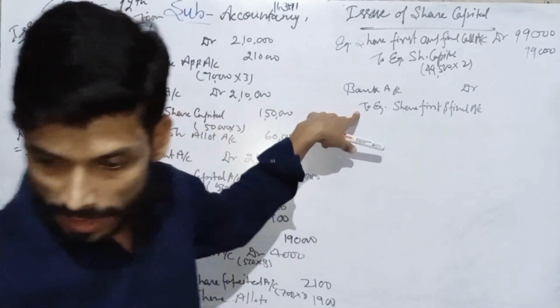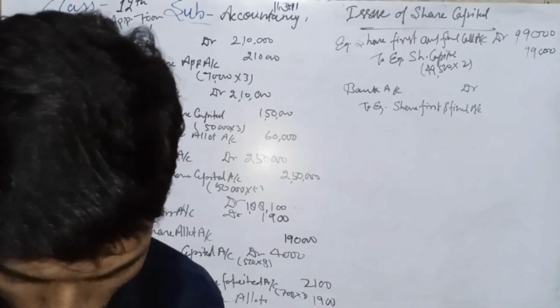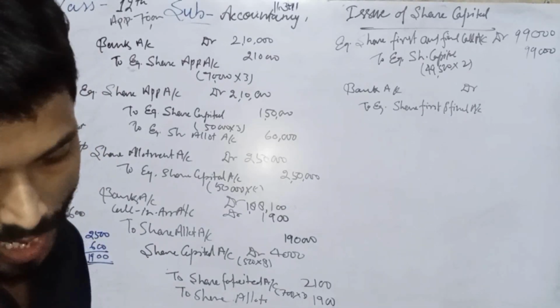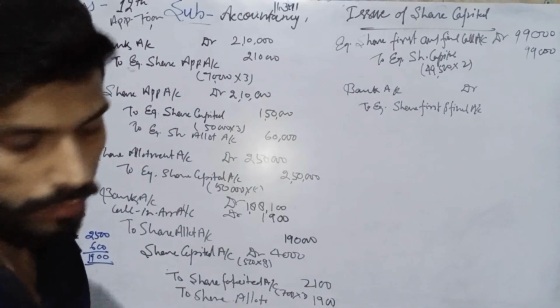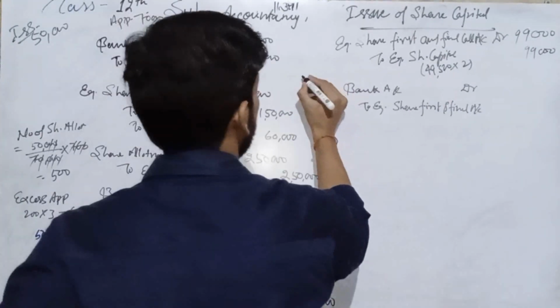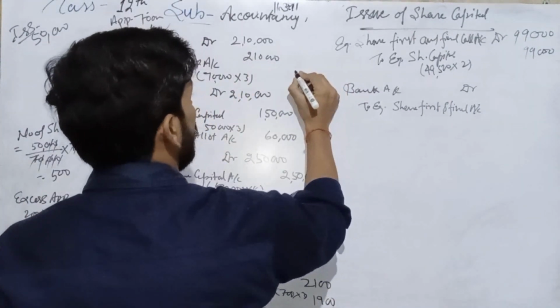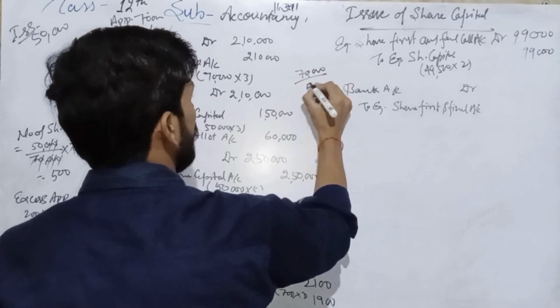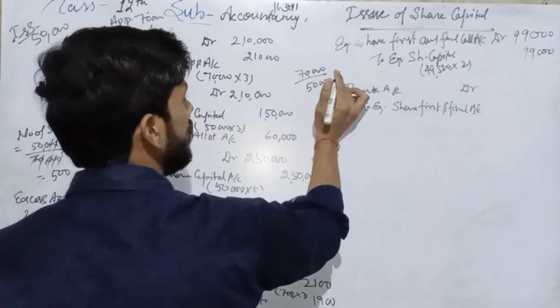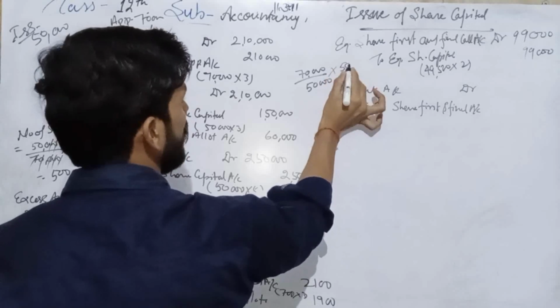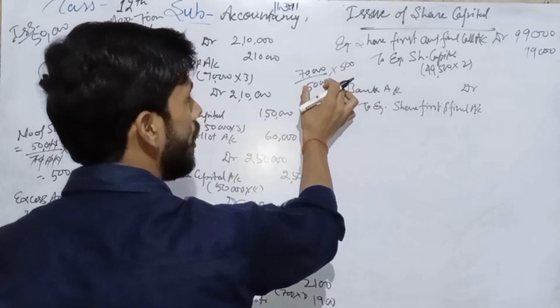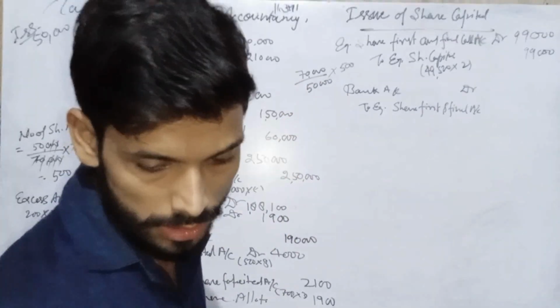It says that one shareholder, whose name is given, allotted 500 shares, did not pay the first and final call money. Then on 70,000, here 50 into 5, we are going to calculate the number of shares applied by such applicant.